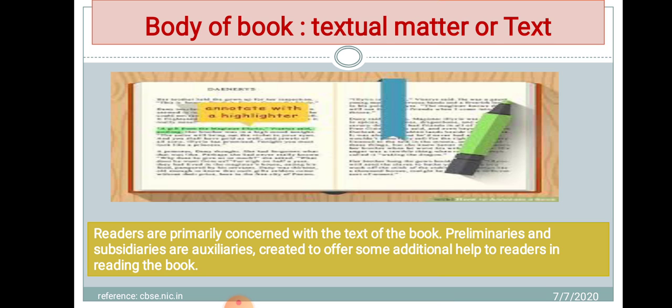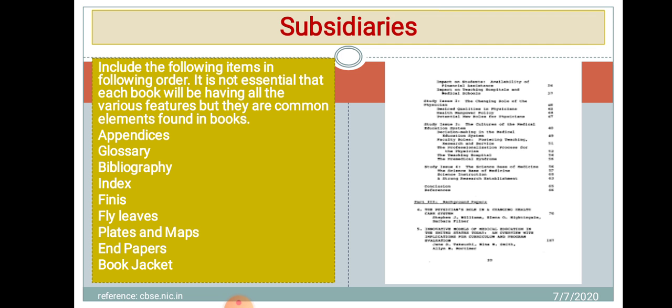Readers are primarily concerned with the text of the book only. Preliminaries and subsidiaries are auxiliary, or we can say these are extra information created to offer some additional help to the reader in reading that book. So the main part of the book is the textual matter only, and these preliminaries and subsidiaries are some additional, or we can say auxiliaries to the book. Now let us understand the subsidiaries.